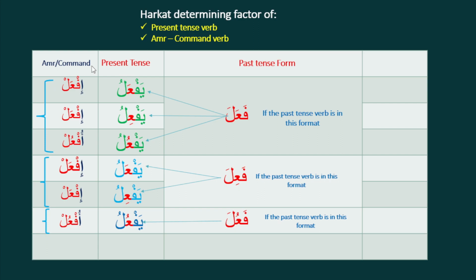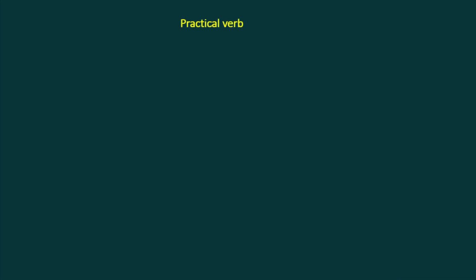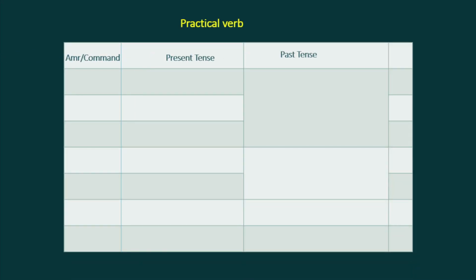Let's see the practical example of some verbs. This is our table. Now the verb kataba means he wrote. Then what will be the present tense verb? This kataba is for third person singular, male. So what will be the present tense for third person singular male?